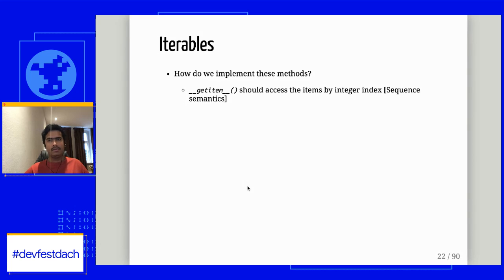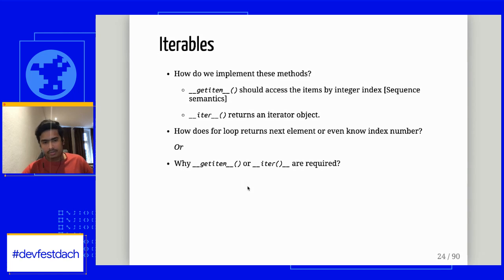The built-in __getitem__ in Python says that the data you are passing should be integer subscriptable, which means it must follow sequence semantics, and my __iter__ method should return an iterator object. So we can implement our own custom things in __getitem__ and __iter__ as long as they follow the rules.